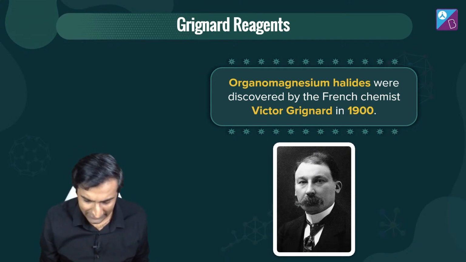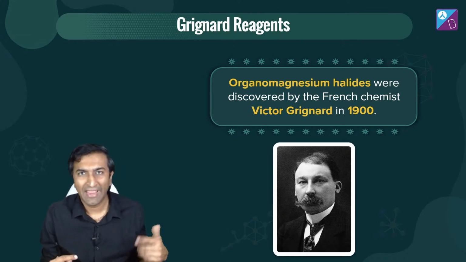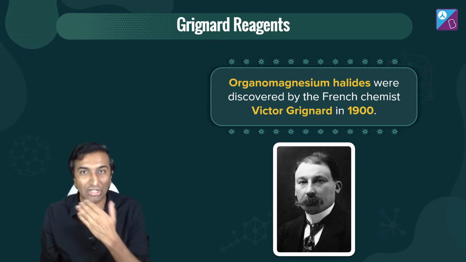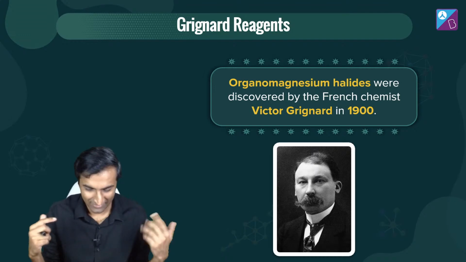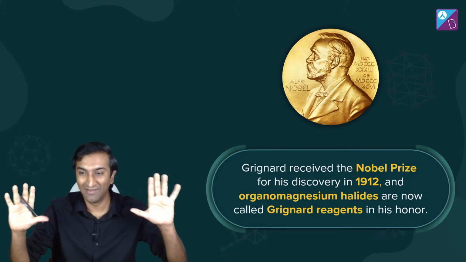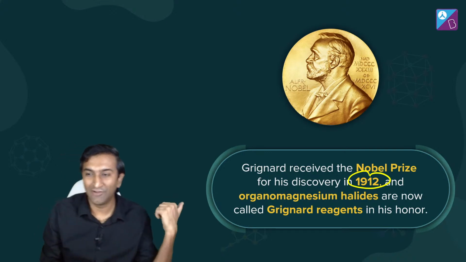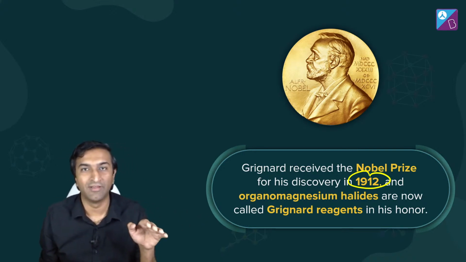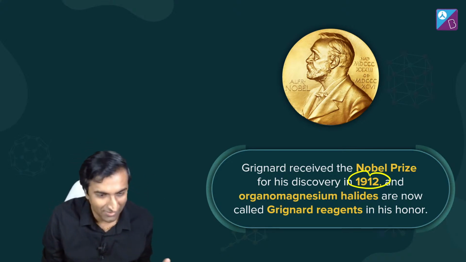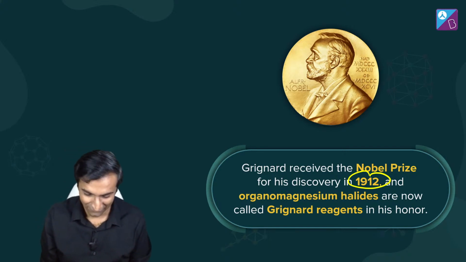Victor Grignard. These guys, I mean, I think they spent a lot of time styling their hair because all these photos, all these scientists have very fascinating hair, or they have a lot of time in life to do this. Look at that. You gotta grow that mustache. Anyway, okay. Organomagnesium halides. Okay, that was his main contribution to science. He received the Nobel Prize in 1912. And look at that. On the coin, he's got, I think, and this is a conspiracy theory, right? When they pose for coins or portraits, they become a lot fancier. Look at that beard there. No time to shave. Vishal, maybe that's the reason. Yeah, no time to shave.